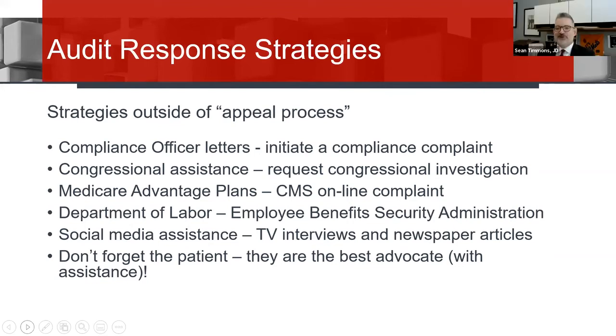Here is some stuff that we were talking about earlier on in the day. I am willing to do anything that a client asks us to do. And sometimes you get some benefit from going outside, getting congressional assistance, or getting some social media assistance.